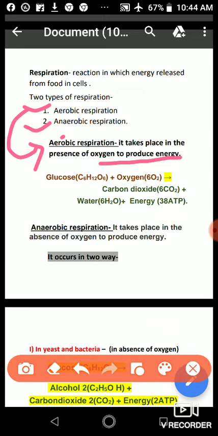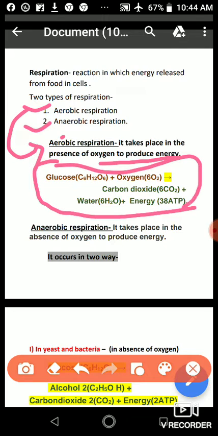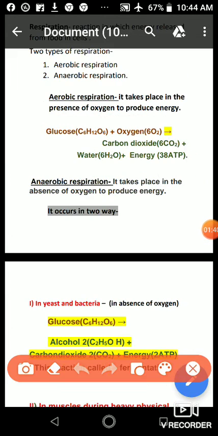So what is the reaction actually? This is the reaction. Glucose. So what is glucose? It means our food. Our food generally occurs in the form of glucose. So when glucose reacts with oxygen, and from where do we get oxygen? From the environment.